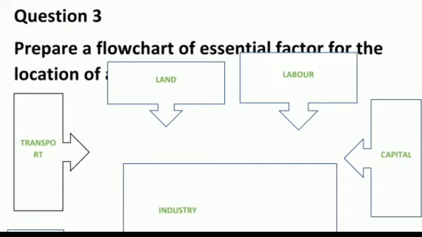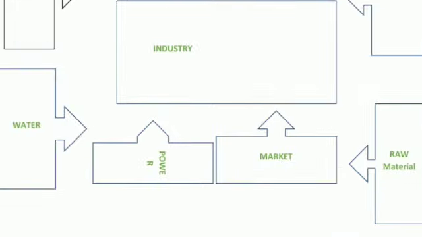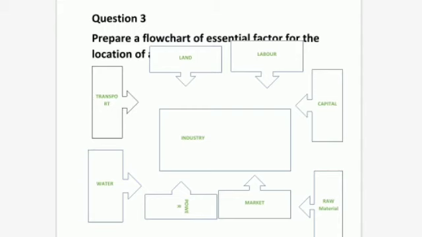Question number 3, prepare a flow chart of essential factors for the location of any industry. See, complete this chart with the essential factors, and those are transport, land, labor, capital. In the middle box, you can write industry. Water, power, market, and raw materials. See, students, here is the complete flow chart in front of you.